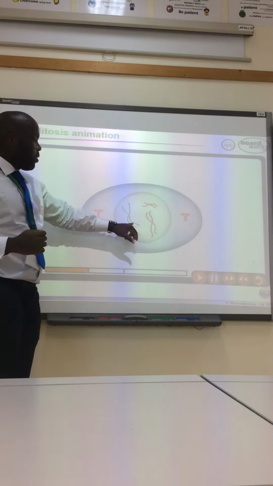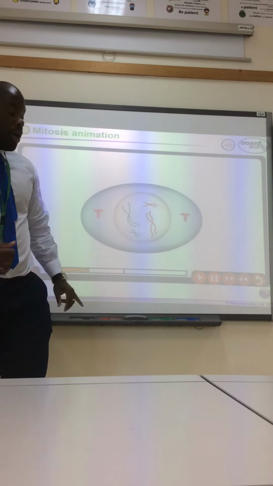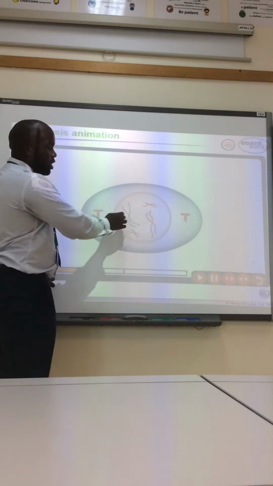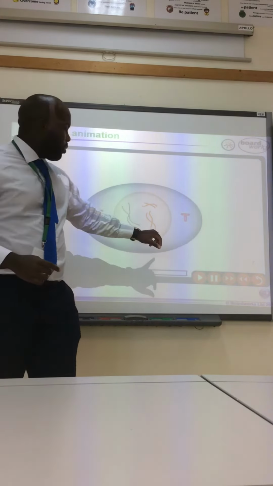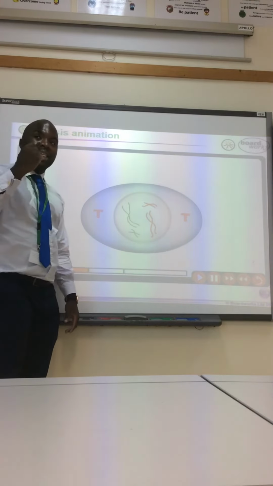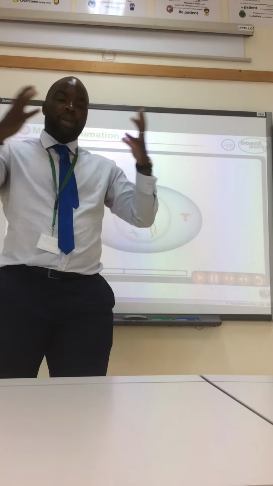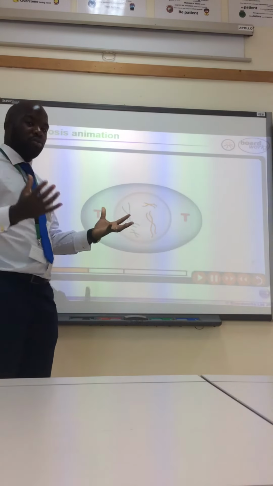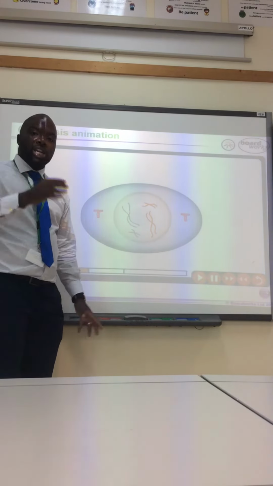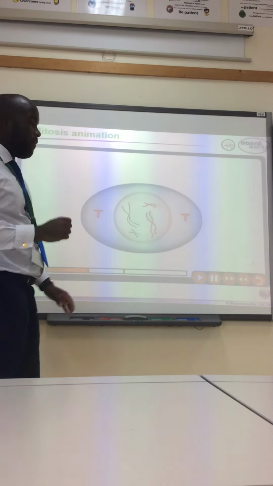So each chromosome has made an exact replica. And as you can see on this diagram, they look in sort of an X shape, okay? And they are exactly the same. The reason is that at the end, they're going to split off into 2 separate cells, so they need to duplicate so that each cell has the exact same genetic information.